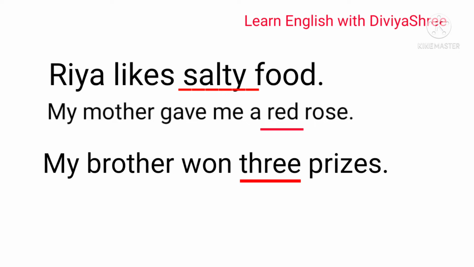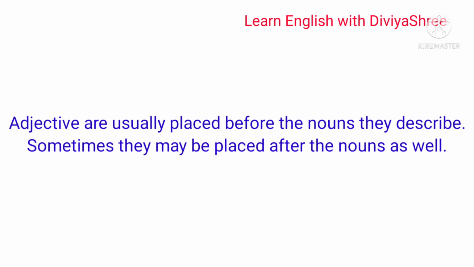3. So adjectives are usually placed before the nouns they describe, sometimes after the nouns also. We can use adjectives after the noun or before the noun, alright? It doesn't matter whether it comes before or after the noun. The thing to understand is that they describe, they modify a person, a place, animal or anything. So dear students, I hope you understood the meaning of adjective and its function in a sentence, right?